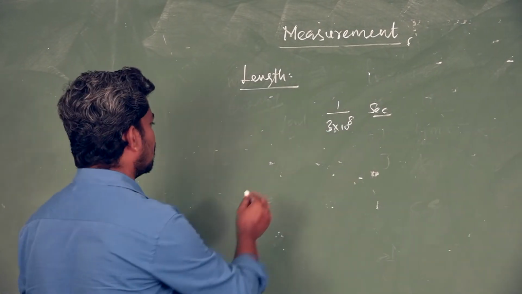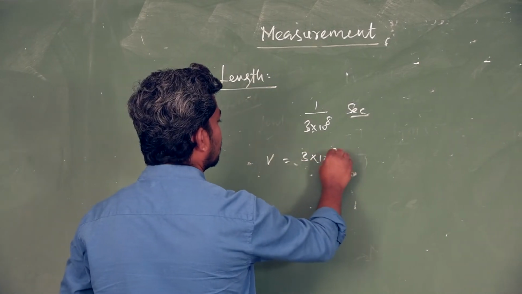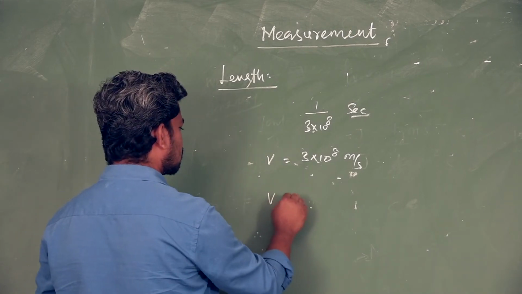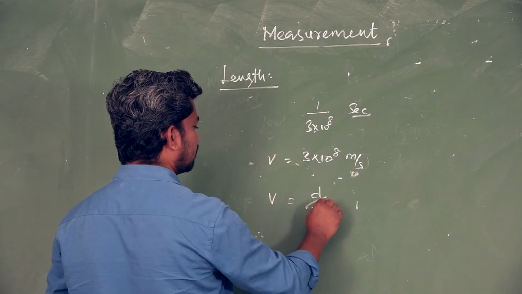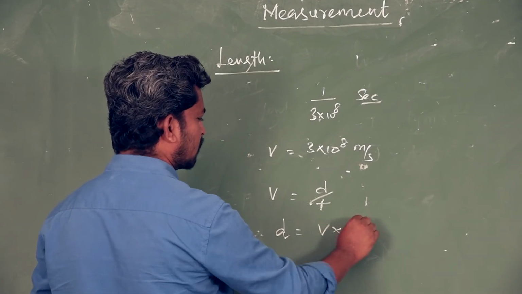For example, you know well, the velocity of light is 3 into 10 power 8 meter per second. Velocity is equal to displacement divided by time. I want to calculate displacement. Displacement is equal to velocity into time.